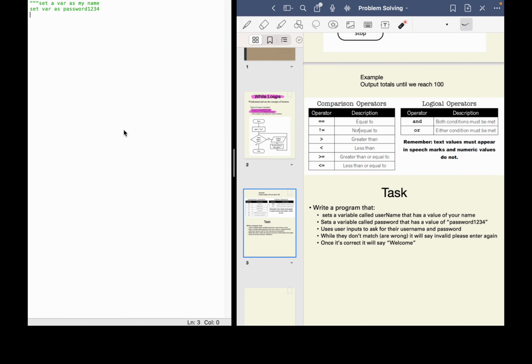Then we're going to ask the user to input both their name and password.